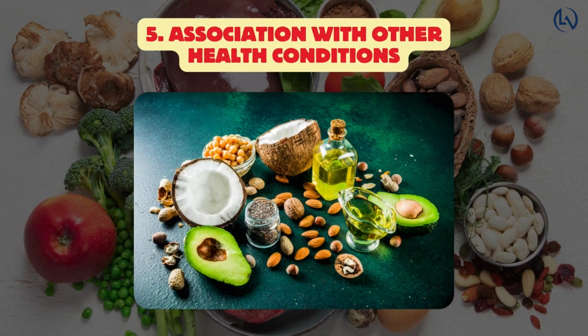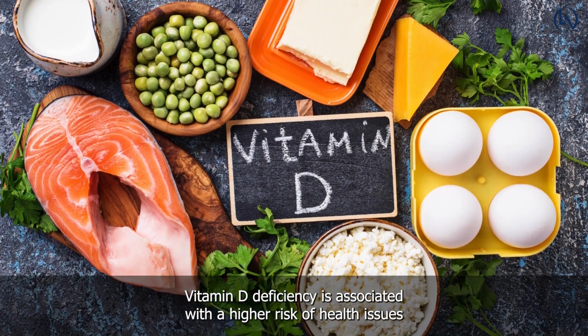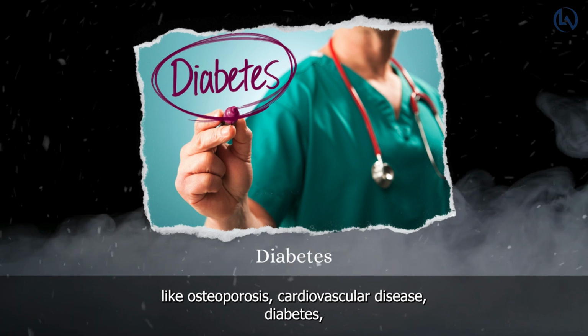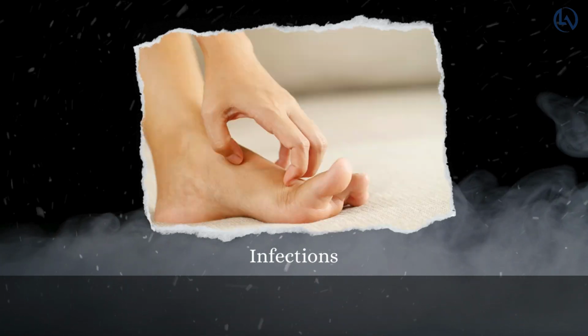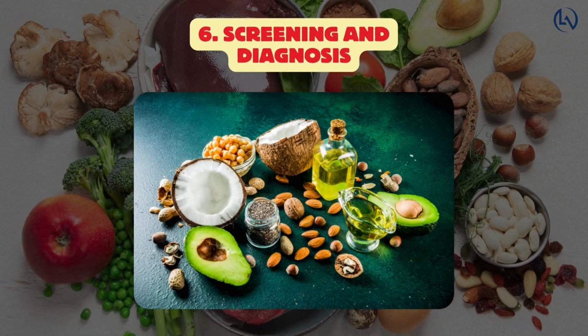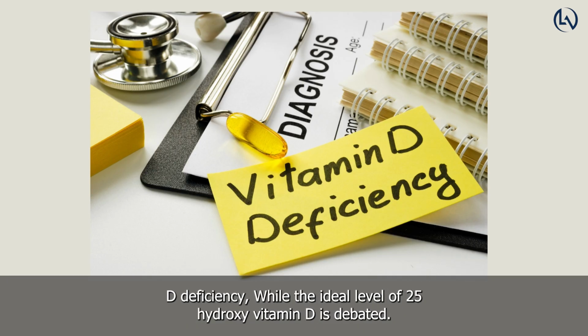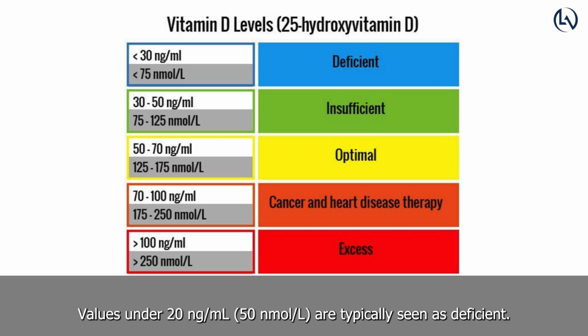Association with other health conditions. Vitamin D deficiency is associated with a higher risk of health issues like osteoporosis, cardiovascular disease, diabetes, certain cancers, autoimmune disorders, and infections. Screening and diagnosis. Blood tests assessing 25-hydroxyvitamin D levels diagnose vitamin D deficiency. While the ideal level of 25-hydroxyvitamin D is debated, values under 20 ng/ml, 50 nmol/L are typically seen as deficient.